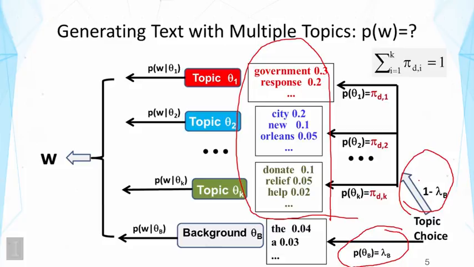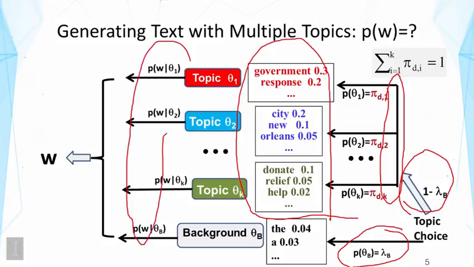After we have made this decision, we have to make another decision to choose one of these K distributions. So there's a K-way switch here, and this is characterized by the pi's, and they sum to 1. Right? So this is just a different design of switches, a little bit more complicated. But once we decide which distribution to use, the rest is the same. We're going to just generate the word by using one of these distributions, as shown here.